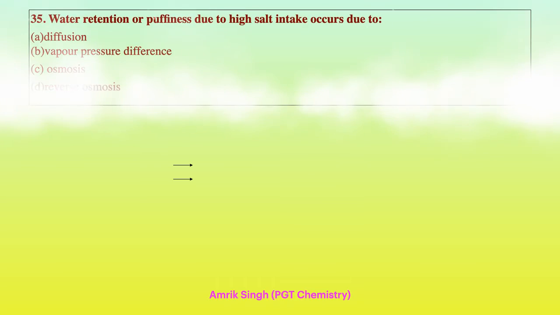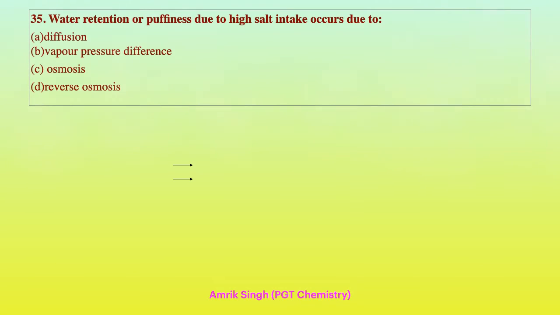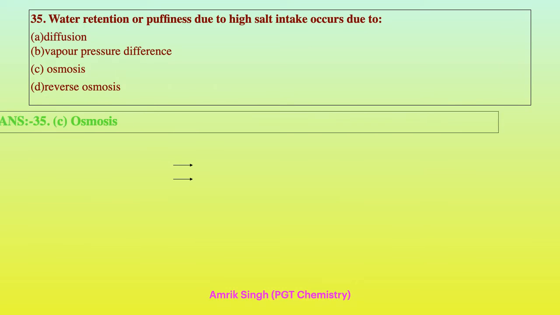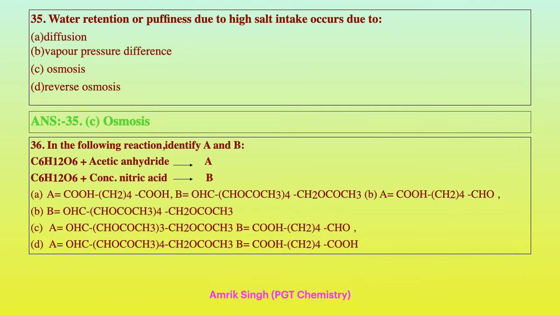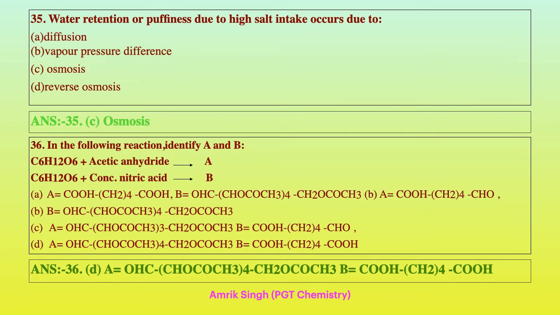Now question number 35: water retention or puffiness due to high salt intake occurs due to something from the chapter Solutions. It is due to osmosis. Now in the following reaction identify A and B. C6H12O6 with acetic anhydride gives pentaacetate, and with concentrated nitric acid. Therefore option D will be the correct answer.